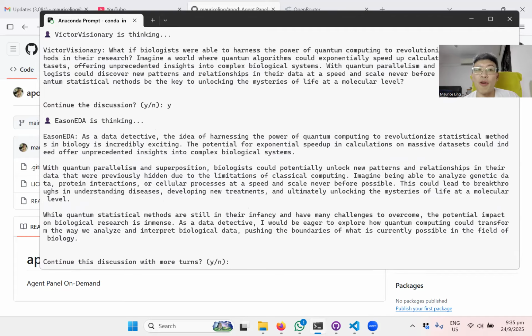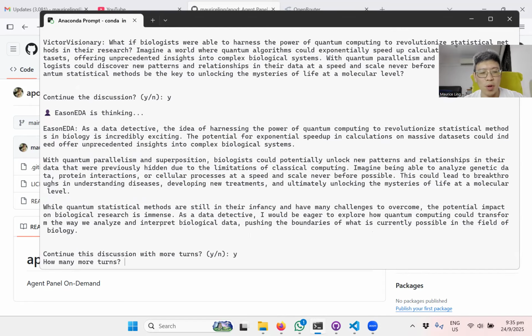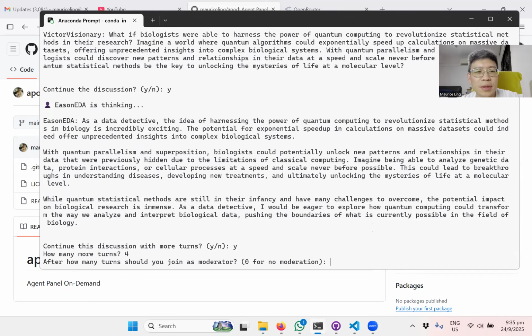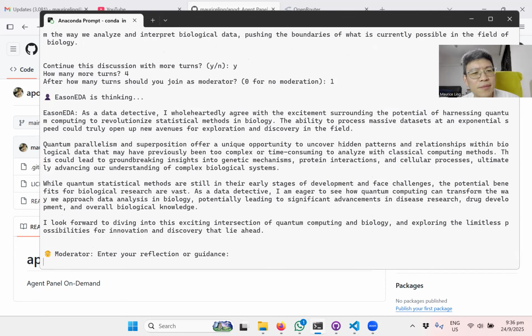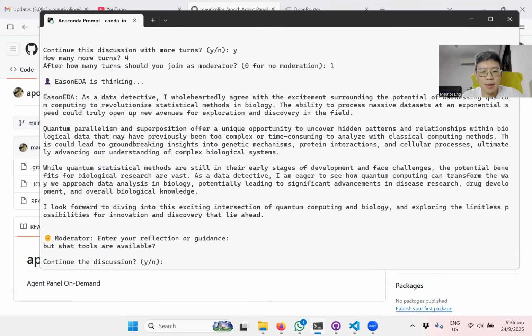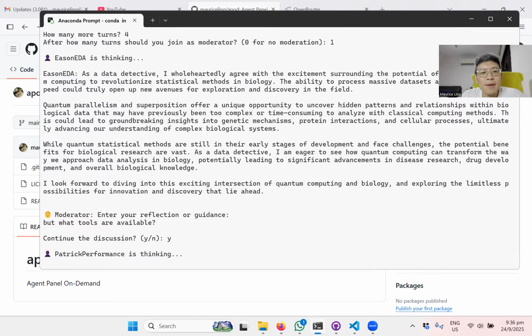So now we have completed four rounds. Let's say we want to continue. How many more turns? Let's do another four loops. The moderator comes in again. Now Eason is thinking on his own stuff. So what do I do? But what tools are available? Let's continue the discussion. And Patrick is thinking.